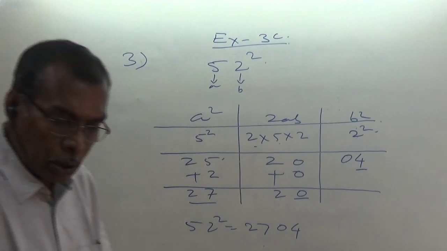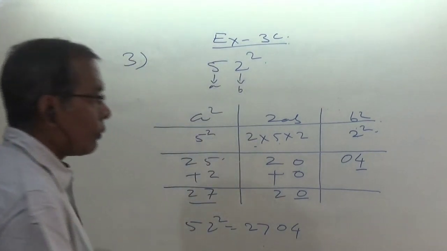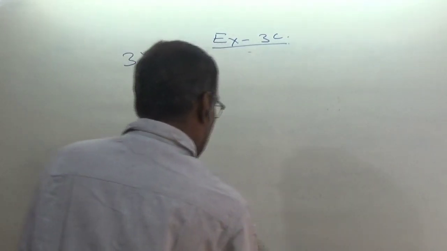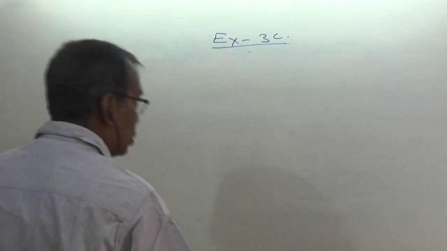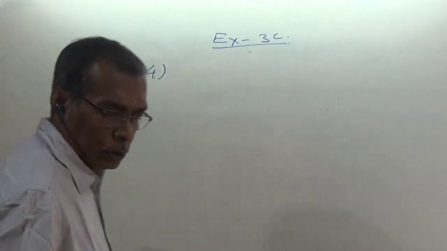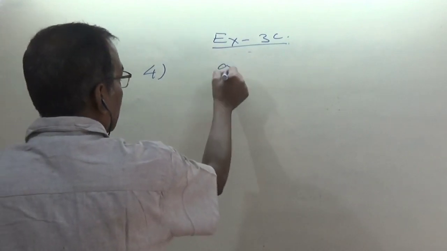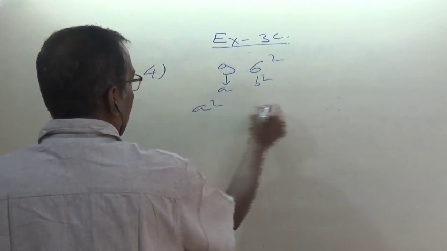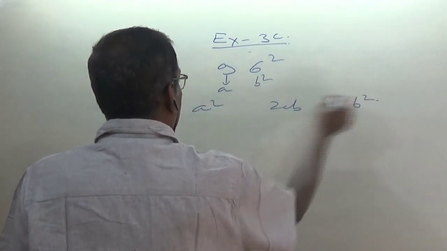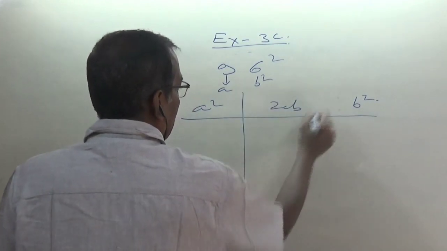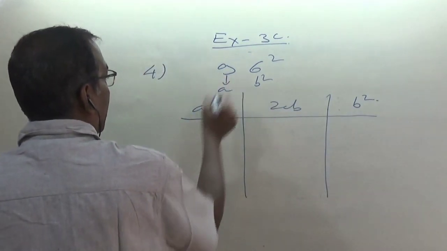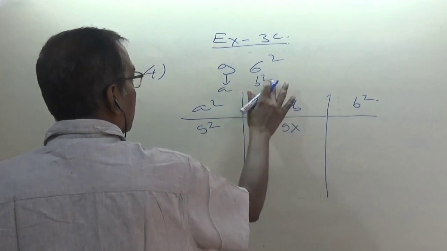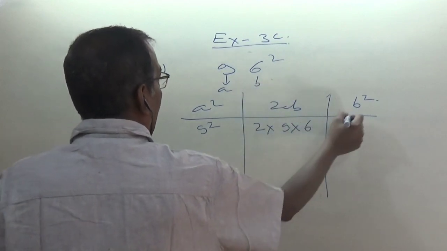One more question. Question number 4. The question is 96 square. As usual, consider this one as a and this one as b. So write here a square, 2ab, and then b square. Now a is 9, 2ab is 2 into 9 into 6, and b square is 6 square.